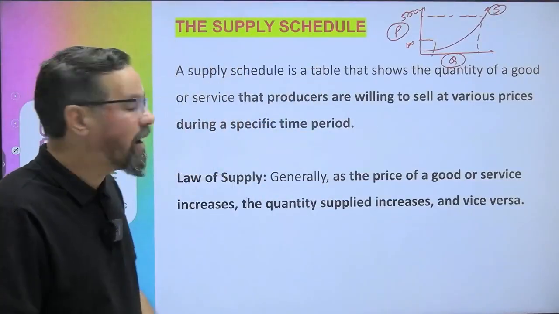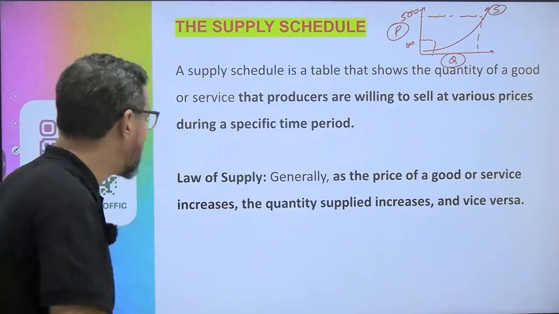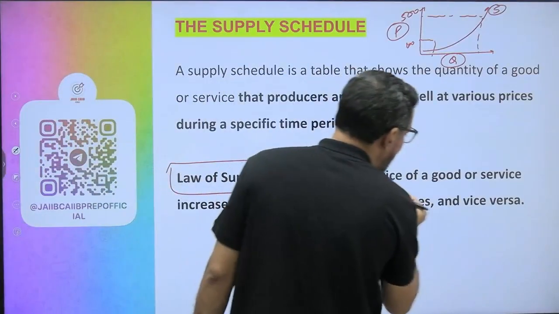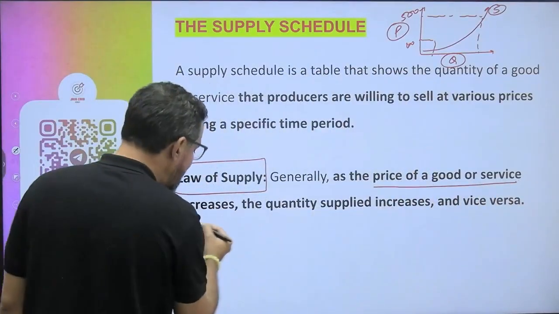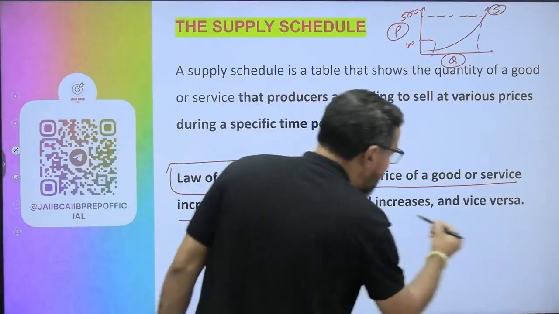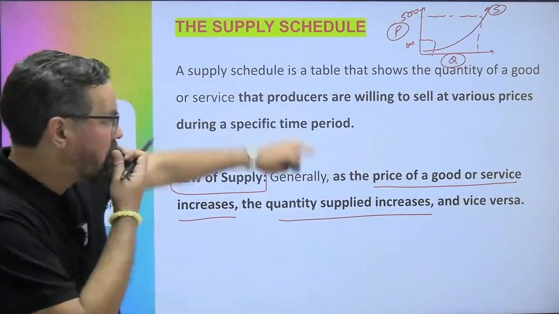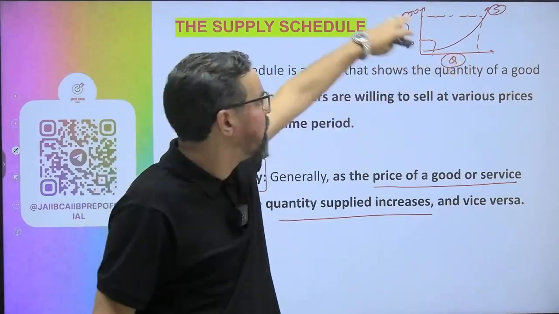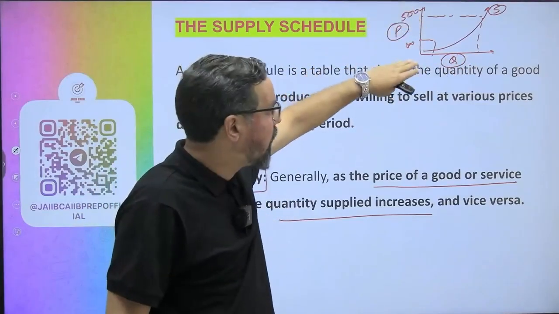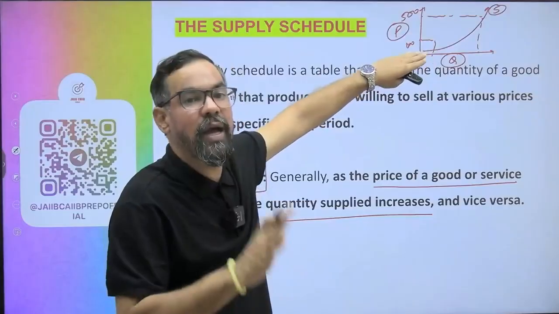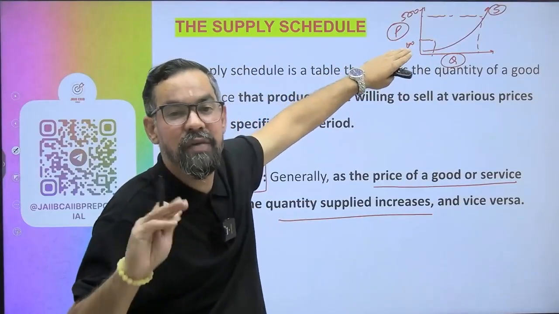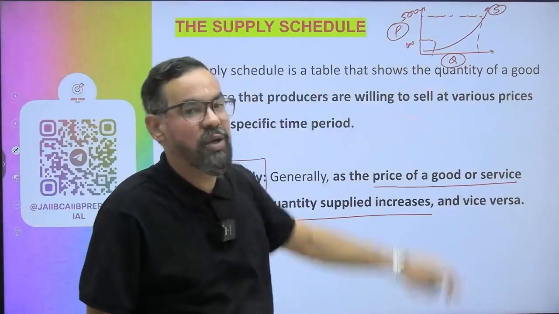So the relation is, when it comes to the law of supply, as the price of goods and services increases, the quantity supplied increases. Okay? Sellers increase their supply when they are getting a higher price, and the quantity supplied by the seller will decrease when the price of the goods and services decreases. At a lower price, they want to sell less.